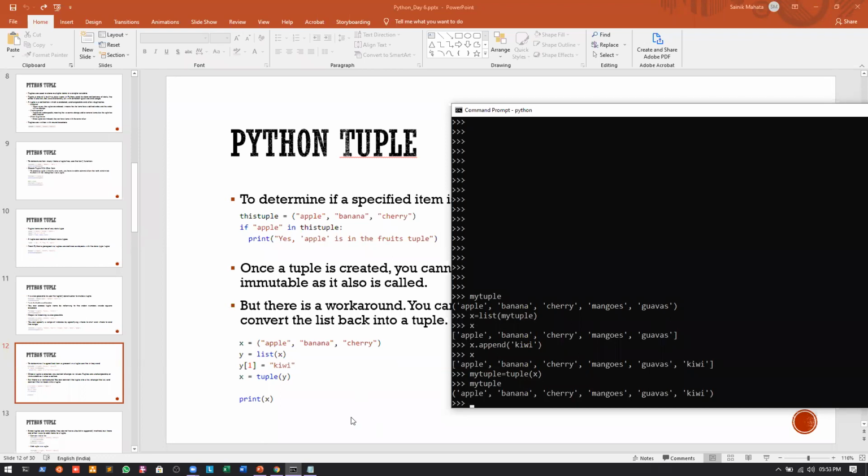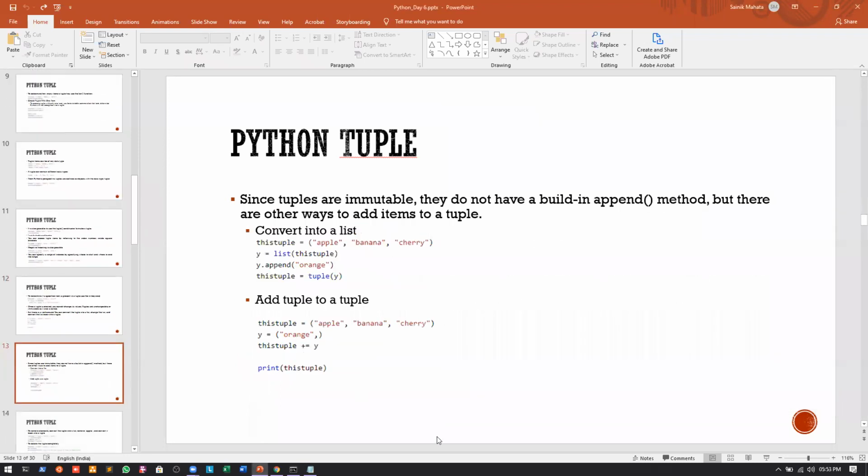Now, since tuples are immutable, they do not have the built-in append method, but there are other ways to add items into a tuple. The first way, as we have seen, is to convert it into a list. In our example, we added kiwi, but here they are adding orange, and then converting the list back into a tuple using the tuple constructor.